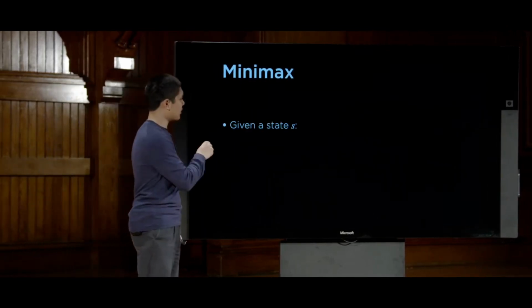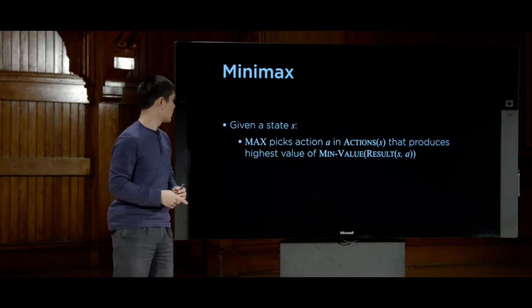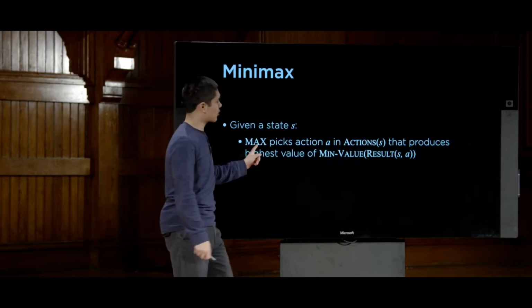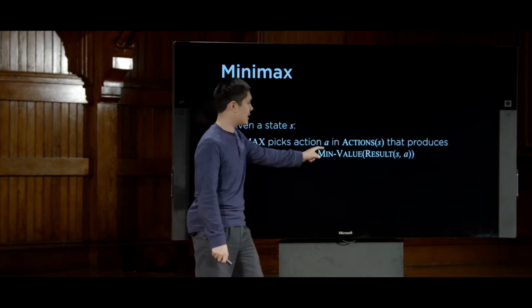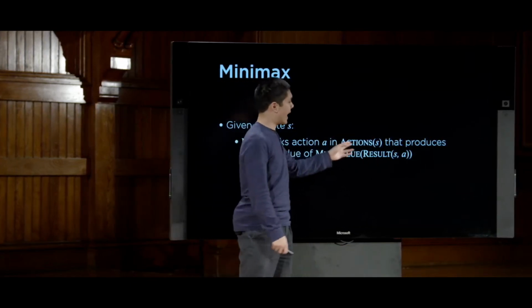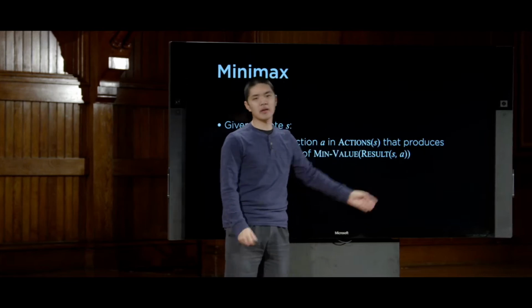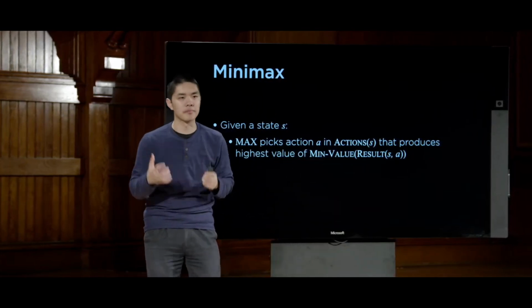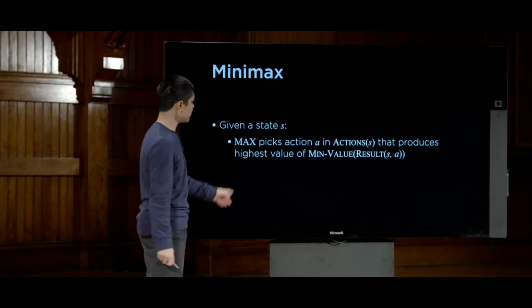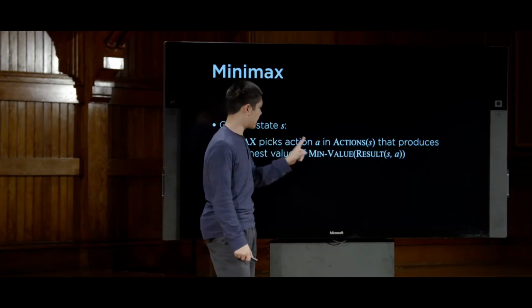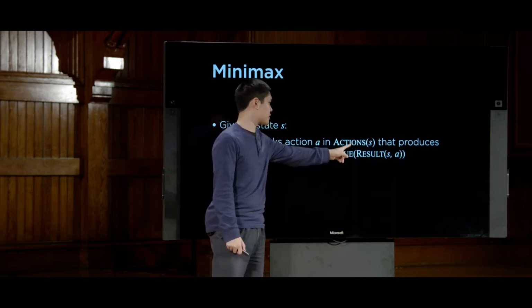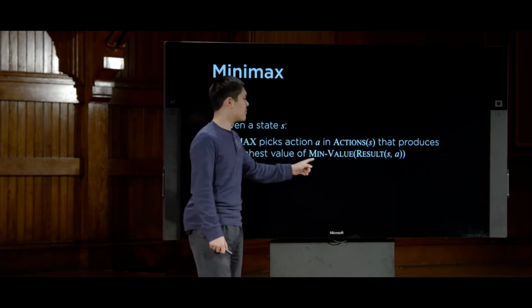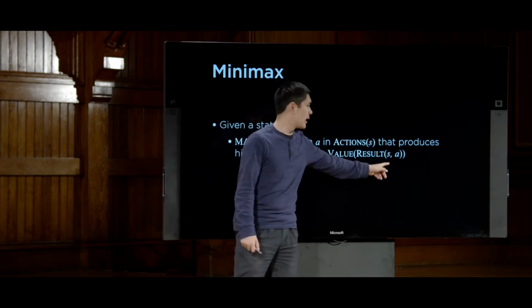Well, given a state S, we need to decide what to happen. If it's the Max player's turn, then Max is going to pick an action A in actions of S. Recall that actions is a function that takes a state and gives me back all of the possible actions that I can take. It tells me all of the moves that are possible. The Max player is going to specifically pick an action A in this set of actions that gives me the highest value of min value of result of S and A.